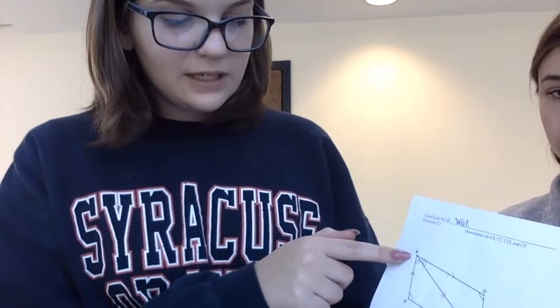For the assessment C7, I got a mastery online, and basically when I was going through it, I realized my reasons for my statements came from the thought process of BS being parallel to GU, which would mean that SBG is congruent to BGU because of the alternate interior angles with the Z that appears with those parallel lines cut by the transversal.